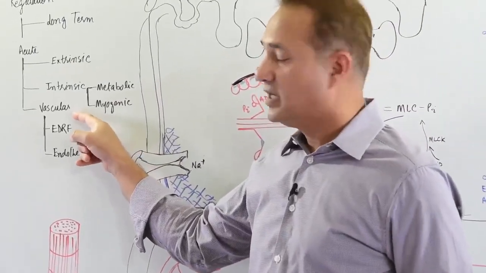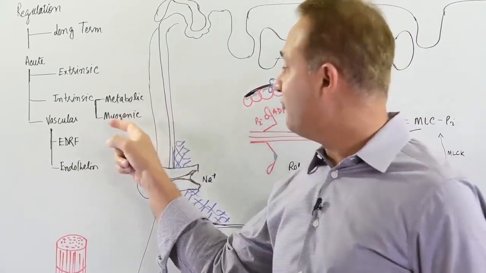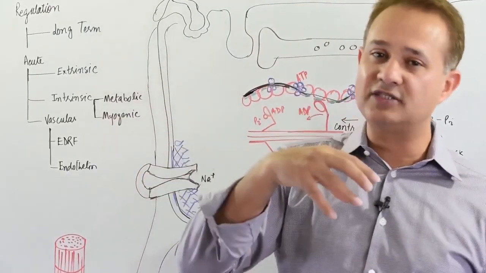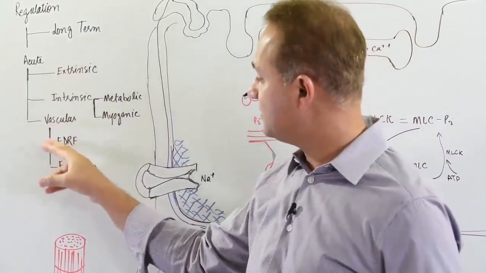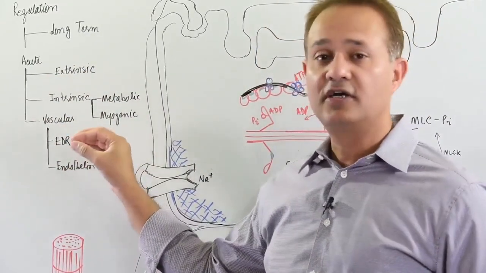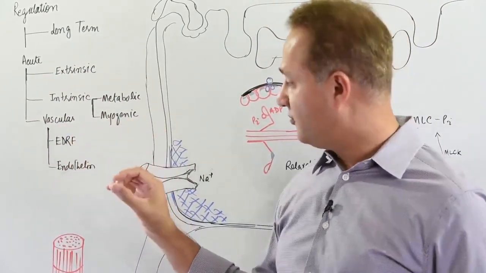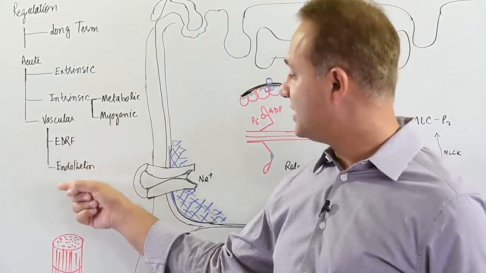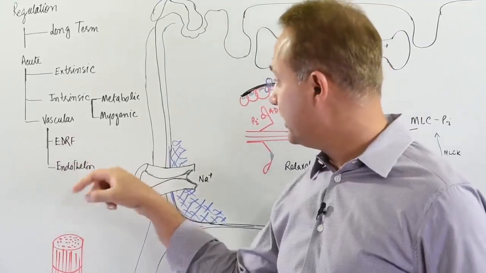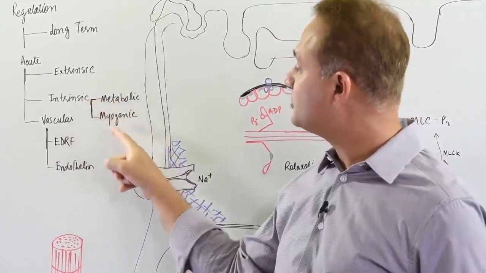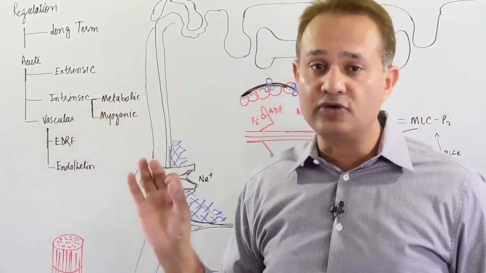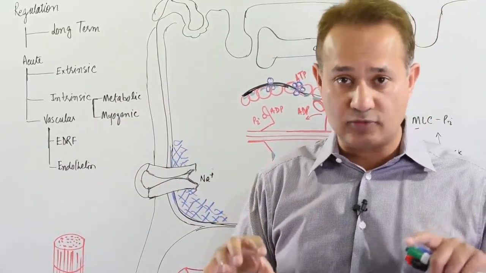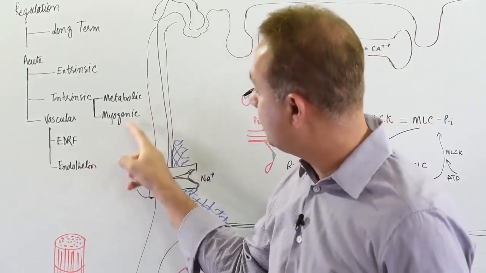Then there is also a regulation of blood flow by the vascular system. It falls in the intrinsic category. It also falls in the extrinsic category. So I brought it out as a separate category called the vascular system control on the blood flow, in which there are endothelium-derived relaxing factors and endothelin. We'll talk about that today. We'll also talk about the types of intrinsic controls. There are two theories. One is called the metabolic theory and the other one is called the myogenic theory. We'll talk about them today. So all of these we'll talk about today.